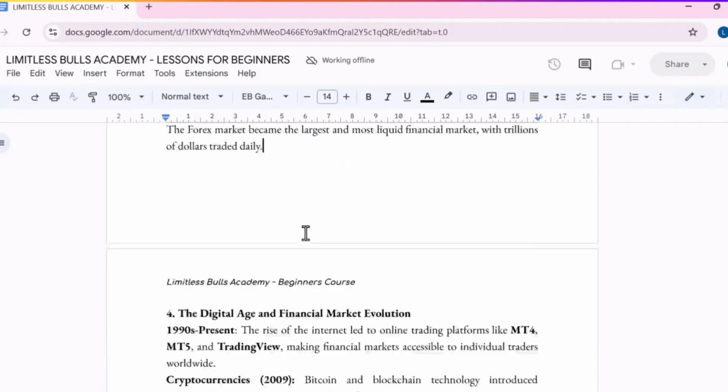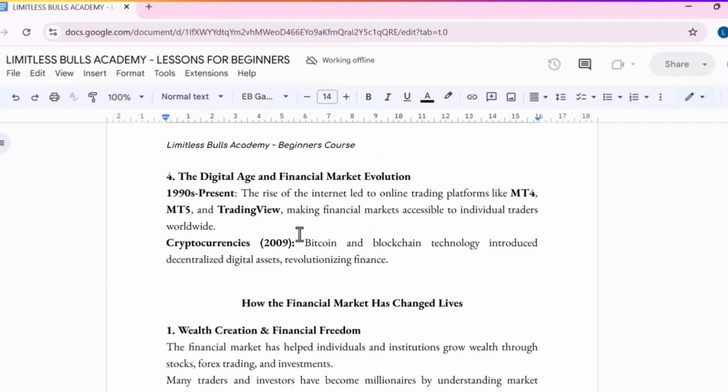All right, so during the digital age, the financial market evolution during the 1990s to present, the rise of the internet led to online trading platforms like MT5, MT4, and TradingView, making financial markets accessible to individual traders worldwide. So again, cryptocurrencies emerged in 2009, right? Bitcoin and blockchain technology introduced decentralized digital assets, revolutionizing finance.